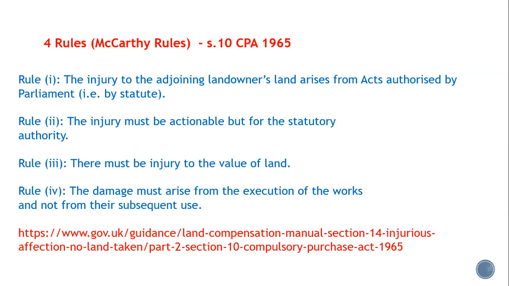Rule 3, there must be injury to the value of the land. If there was no injury, then there would be no point in the claim. Here, in this situation, we're talking about them losing a driveway, and that's an interference with a real private right. That will definitely be an injury to the value of their property. And again, the damage here must arise from the execution of works and not from their subsequent use. Now, like we said before, there will be damage from subsequent use, but that is claimed elsewhere. And if you want more guidance, I've put a link in here for the UK Land Compensation Manual covering what happens when no land is taken.